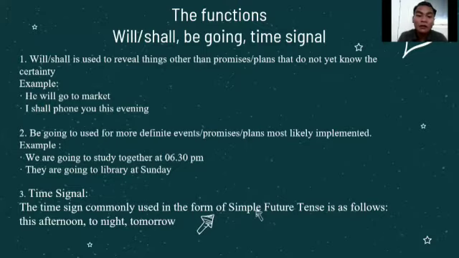What about the time signal itself? The time signals commonly used in the simple future tense are as follows. The first is this afternoon, tonight, or maybe tomorrow. As I have already explained to you, some time signals that are used in a future time reflect future activities or future moments that haven't been done right now, that didn't happen in the past, and will exactly happen in the future.